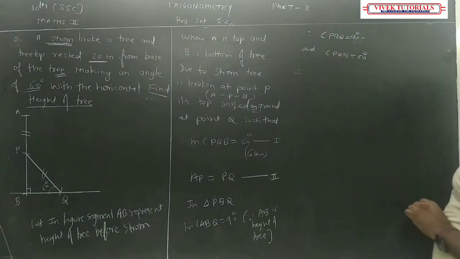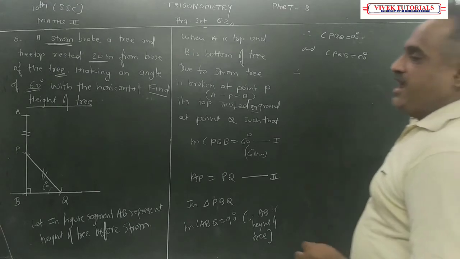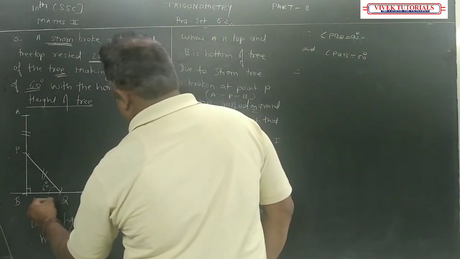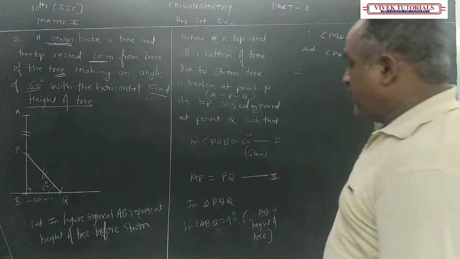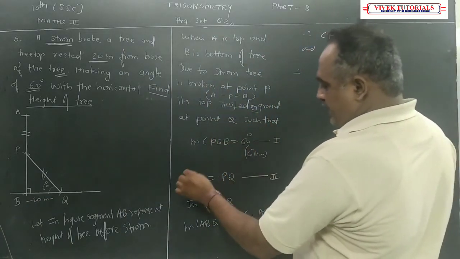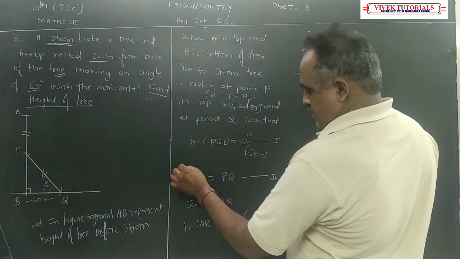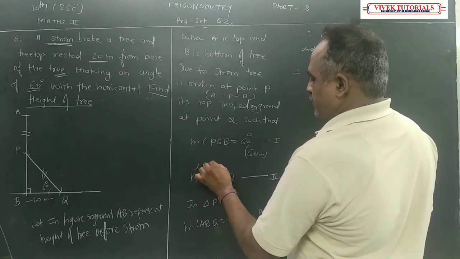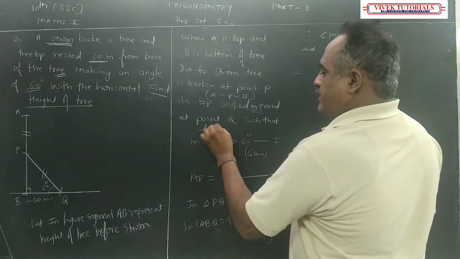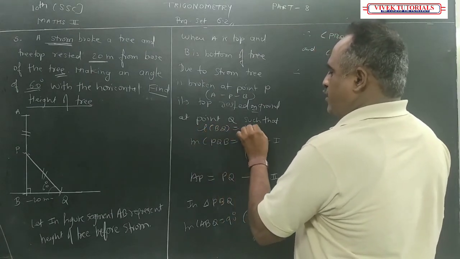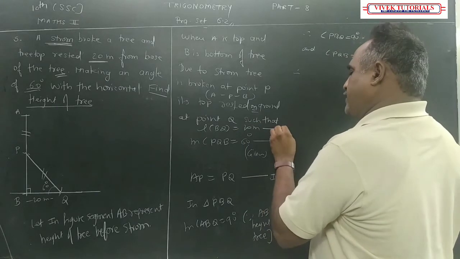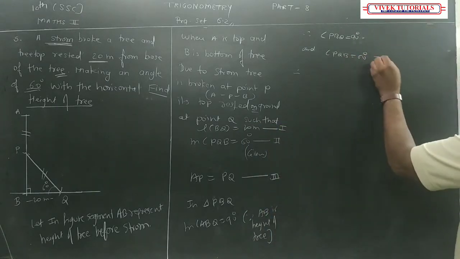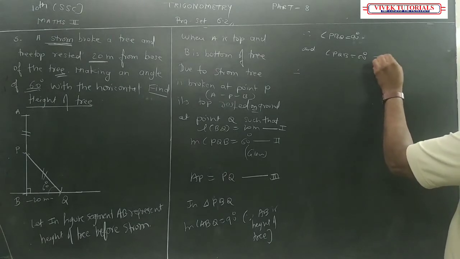Therefore, now just see, this is 20 meters. With that you also have to mention that length BQ is equal to 20 meters, that is equation 2, equation 3.